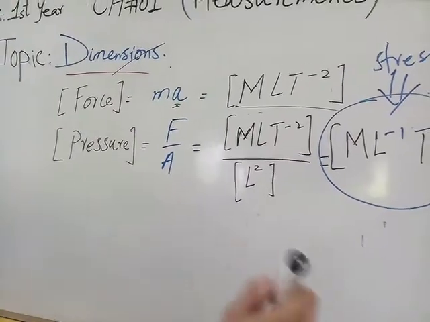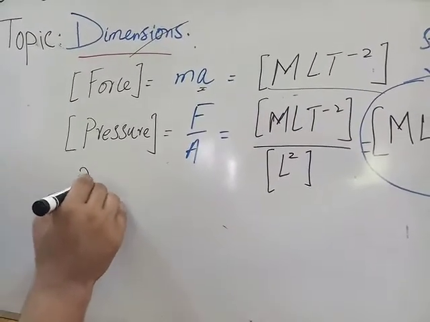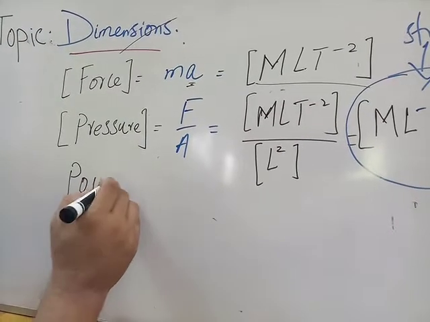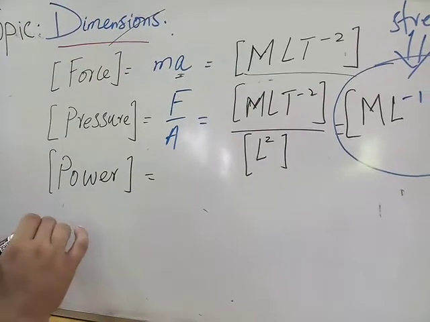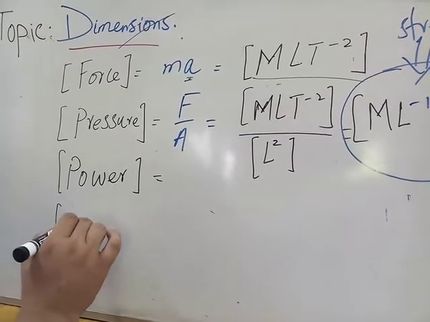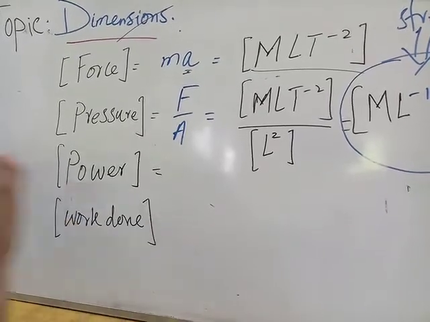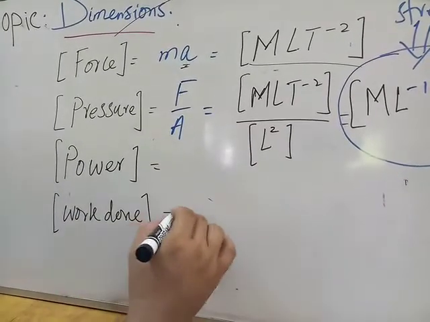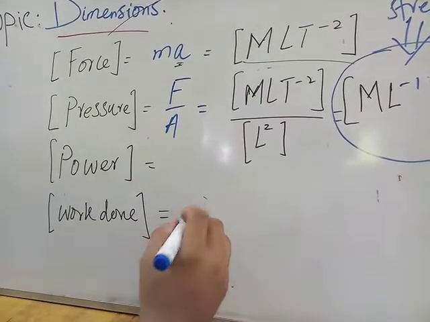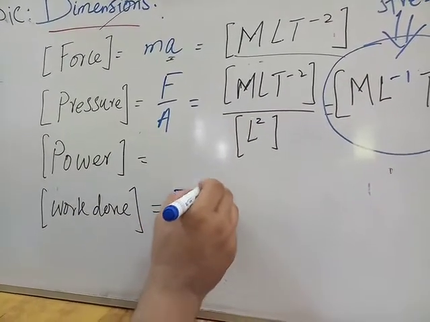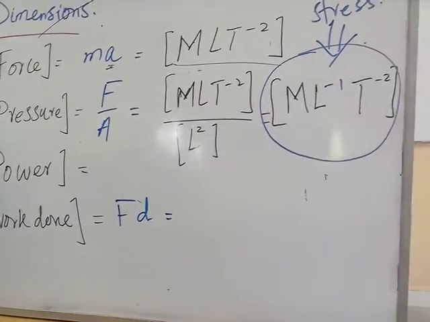Now the next term we use here, which is power. Find the dimension of power and find the dimension of work done. So first we find the dimension of work done. The formula for work done is F dot D, FD. F is the force and D is the displacement.